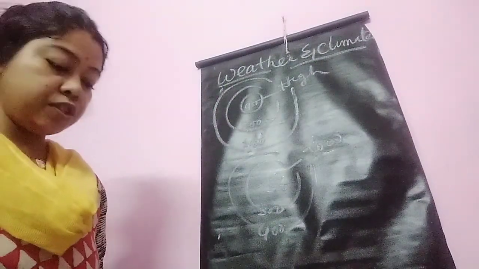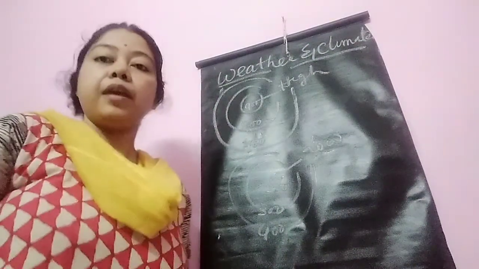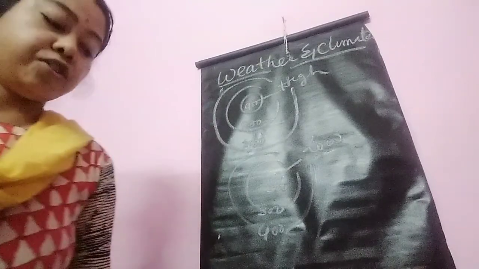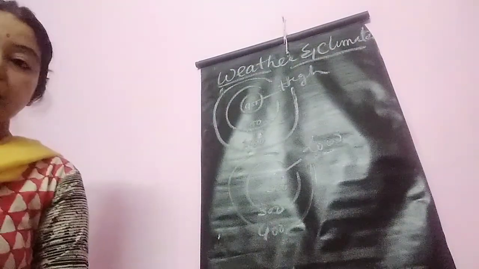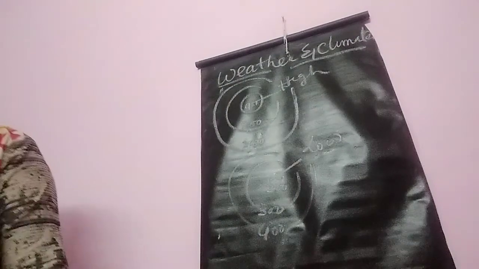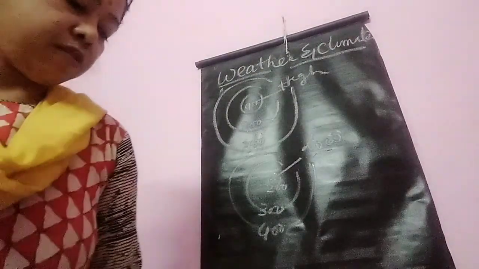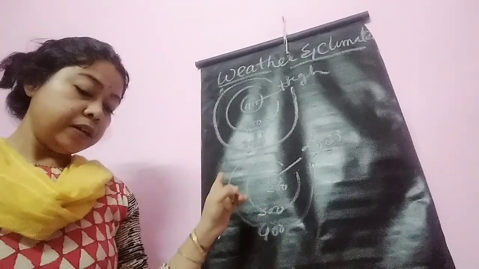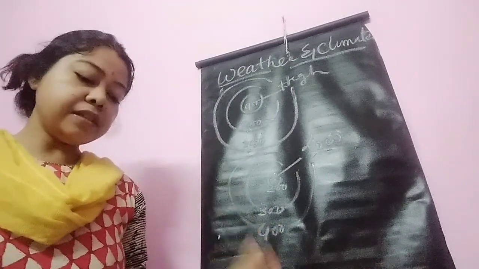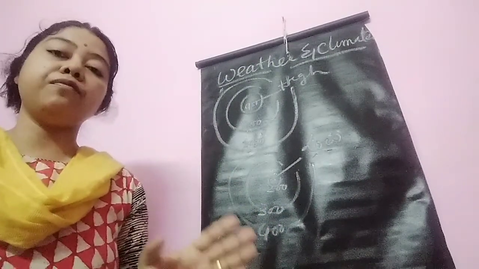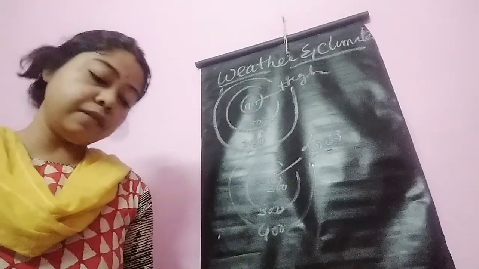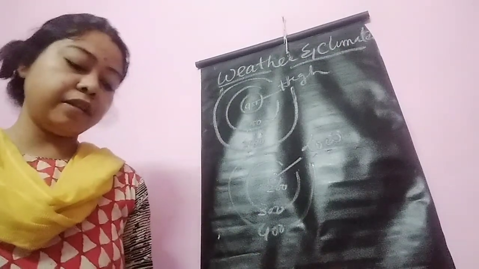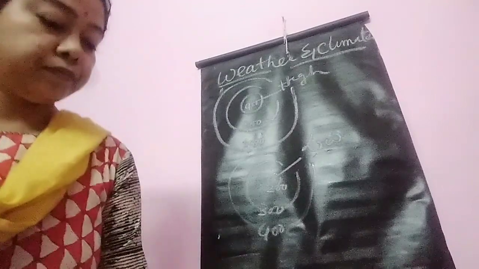The pressure which is higher than the surrounding areas is called high pressure, and the pressure which is lower than the surrounding area is called low pressure. Low pressure is also known as depression or trough. Low pressure results in the formation of cyclonic disturbance, bad weather, rainfall, etc.